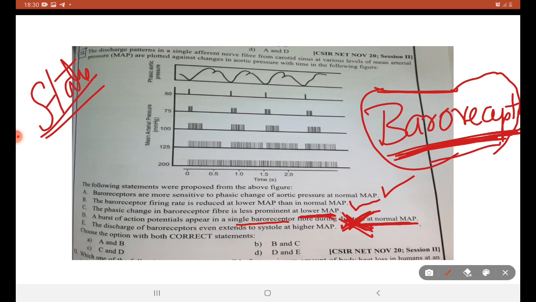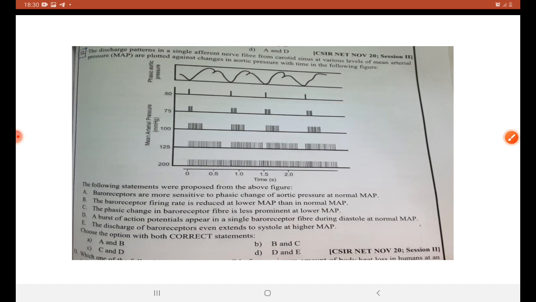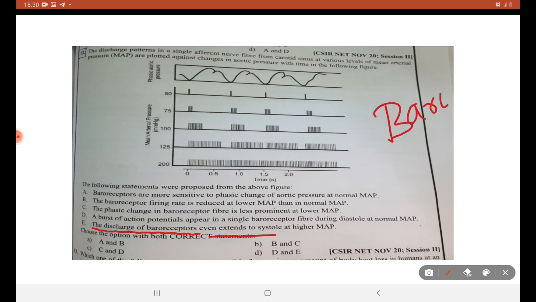Discharge of baroreceptor even extends to systole at higher mean atrial pressure. No. The working of baroreceptors doesn't amount to the formation of systole.